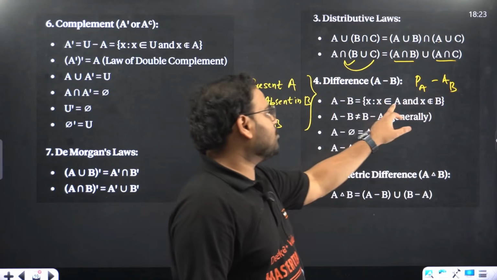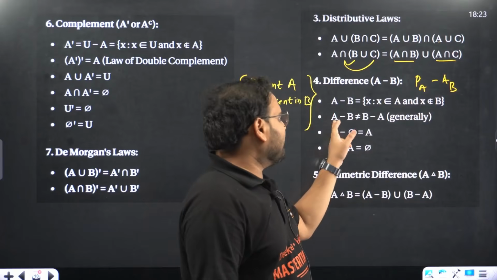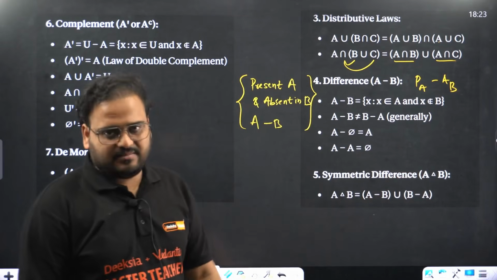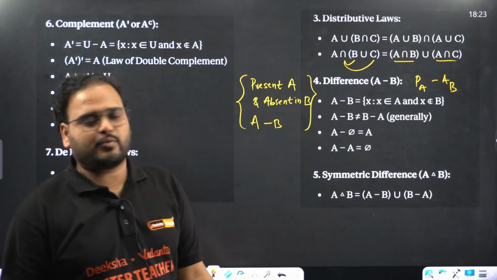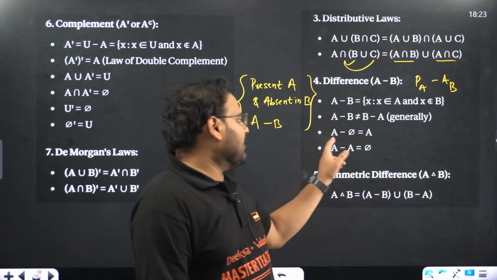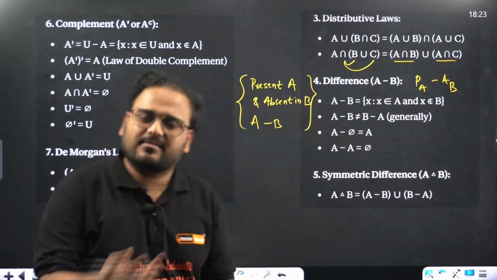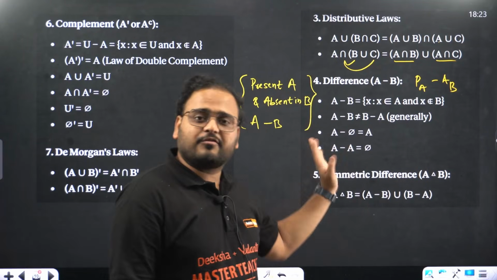Okay. X belongs to A but does not belong to B. A minus B is not the same as B minus A generally. Not always the same. It can be the same from question to question, but not generally the same. A minus null set: if you remove nothing from A, it stays A itself. If you remove everything from A, it becomes nothing.